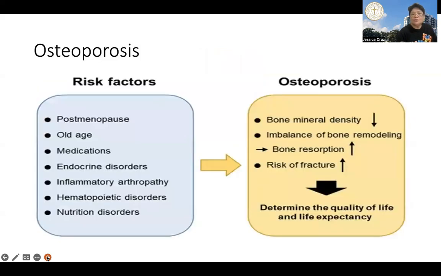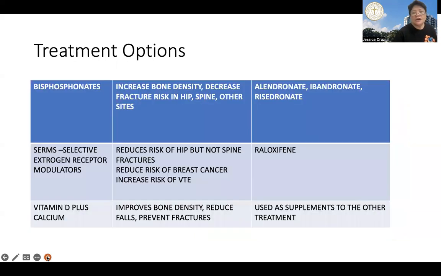No? One is osteoporosis. So here, these are the various risk factors for osteoporosis. And osteoporosis is a state of decreased bone mineral density. No? And there's an imbalance in the bone remodeling process. You have more bone resorption than formation going on. And so individuals are at high risk for developing fractures. No? And we know that this fracture, especially in the elderly, will greatly affect their quality of life. No? So these are the treatment options for osteoporosis.